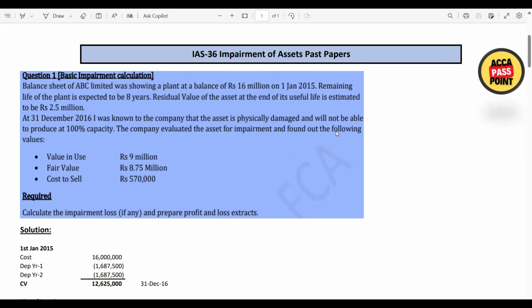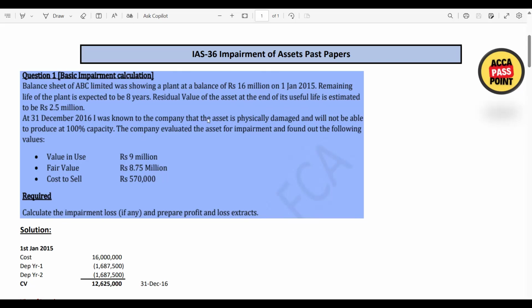At 31st December 2016 means after 2 years. The start date was 1st Jan 2015. Now at 31st December 2016, it became known to the company that the asset is physically damaged. This is the external indicator and it will not be able to produce at 100% capacity, meaning there is a reduction in the value in the economic production of the asset.